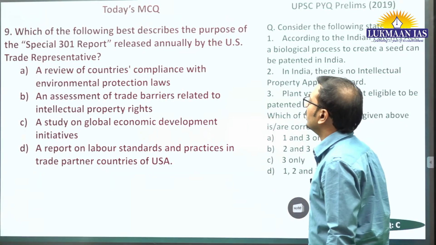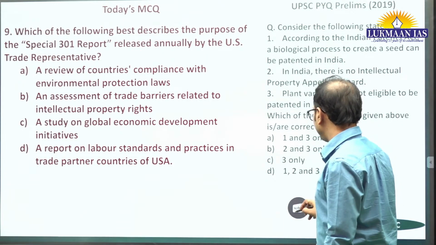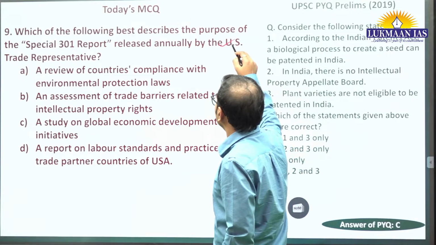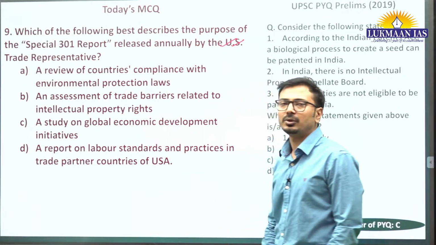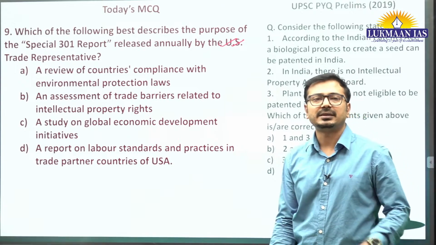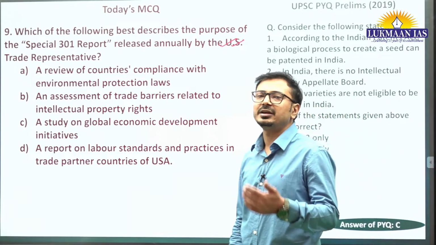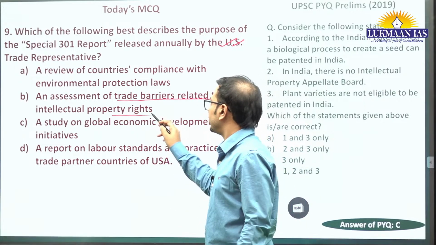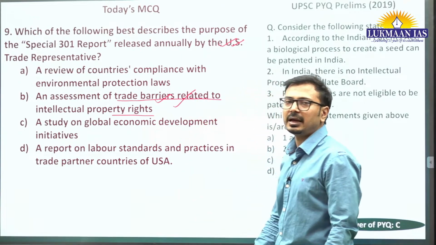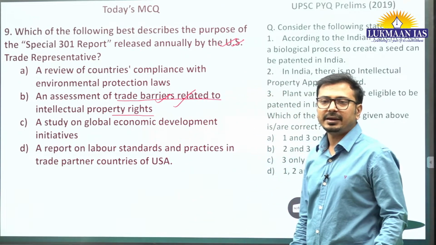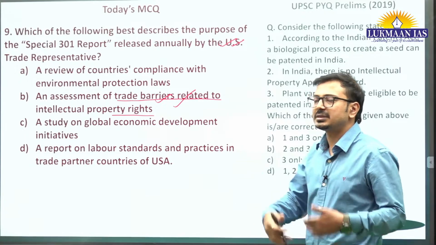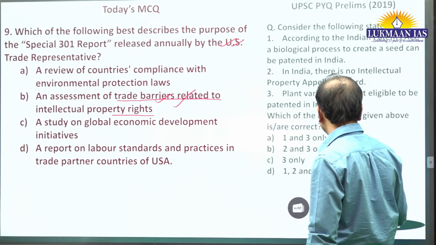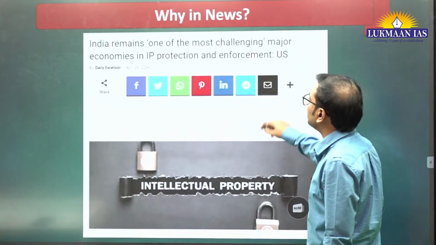Heavenly horses. Now, Special 301 report. Every year, the US Trade Representative, it releases this Special 301 report. And this report is basically the analysis of US trade partners in terms of the trade barriers related to intellectual property rights. B is the correct answer. It analyzes the trade barriers for intellectual properties in its trade partners of USA. So B is the correct answer. Such kind of term based questions can be asked from the economy part.